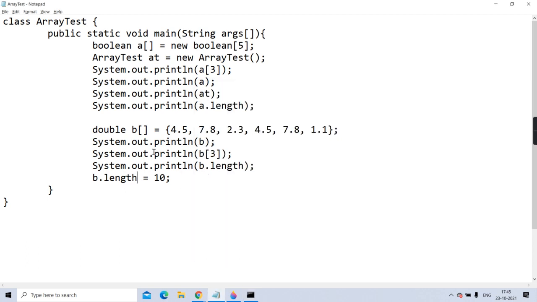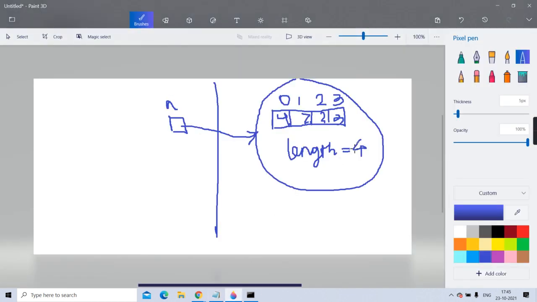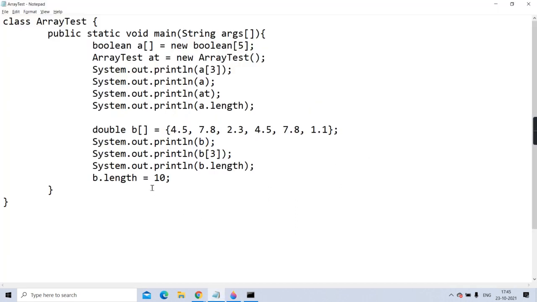Is it already initialized with 6 at the time when the array got created? When the array got created, that B array is initialized to 6. And as it is initialized once, you cannot change it. Getting or no? Please understand each and everything what I tell you.